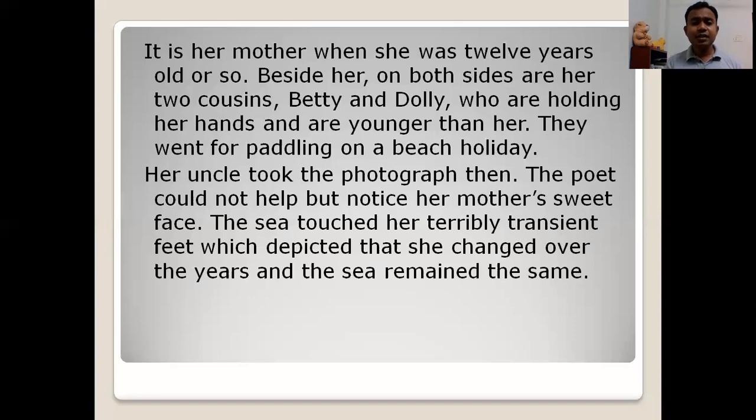The sea touched her terribly transient feet, which depicts that she changed over the years while the sea remained the same. So in the picture, even the feet of these three girls have been captured.